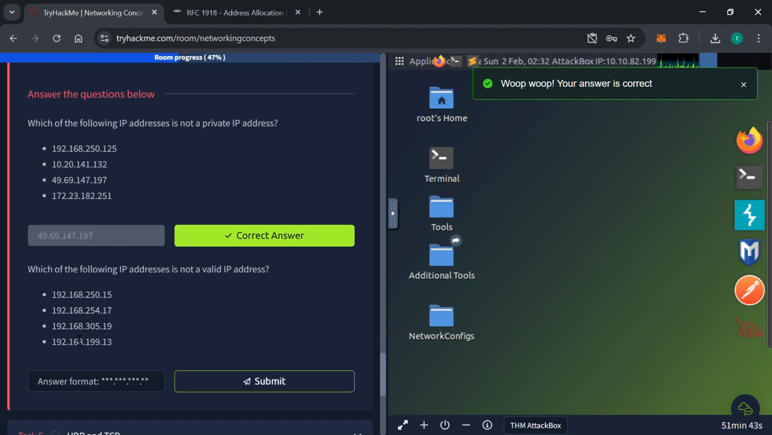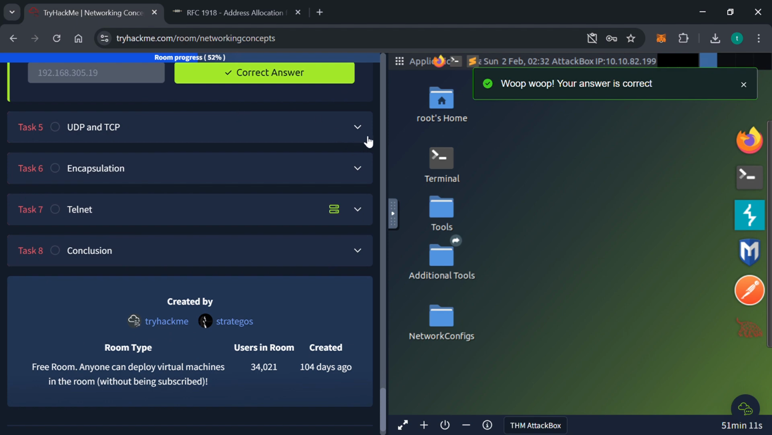Which of the following IP addresses is not a valid IP address? We are having 305 here, which is way above 255. Don't forget that we said the range is 0 to 255, 0 being the network address and 255 being the broadcast address. So this 305 is not it. It's not a valid IP address.